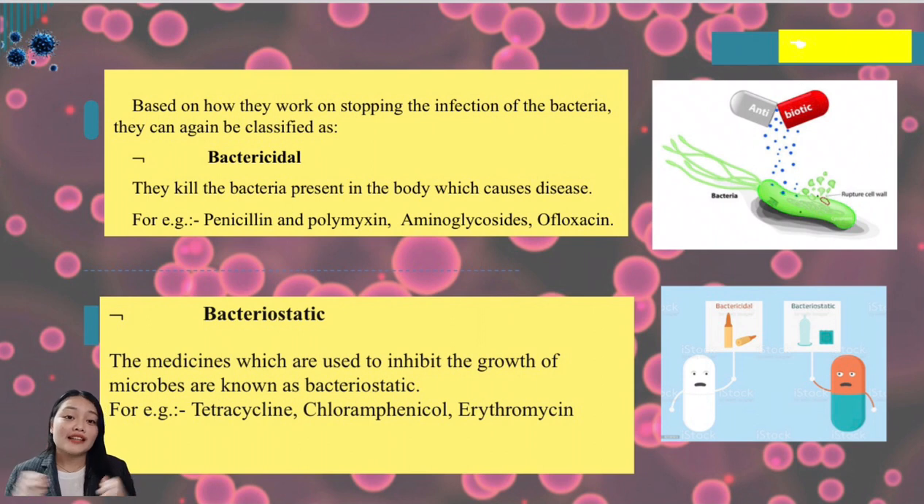Next is bacteriostatic. When we say bacteriostatic, it is the medicine which is used to inhibit the growth of microbes. It prevents the growth of bacteria, inhibits the DNA replication and protein synthesis of bacteria. An example of this is chloramphenicol, which is a medication for typhoid fever. Other examples are tetracycline, chloramphenicol, and erythromycin.